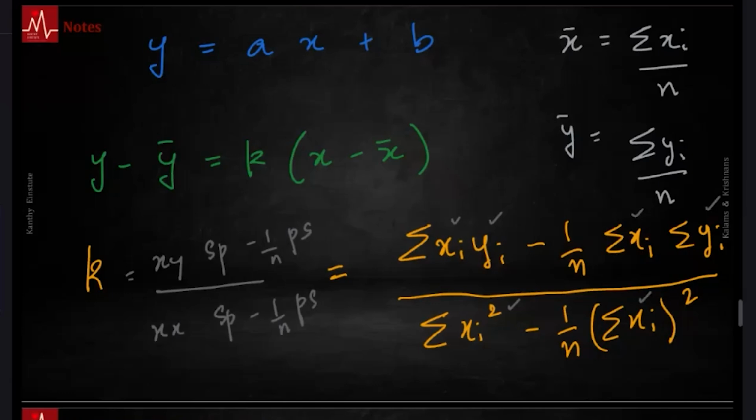And the mnemonic that I use is xy in the numerator, xx in the denominator. And this is always summation of the product of x and y minus 1 by n into the product of summations, summation of xi into summation of yi. Same thing in the denominator also. This is summation of a product, but the product between xi and xi. So this is xi square. It's the product of summations, summation xi times summation xi. So this is a square. This is much easier to calculate. Often you can save about 2-3 minutes if you use this version.